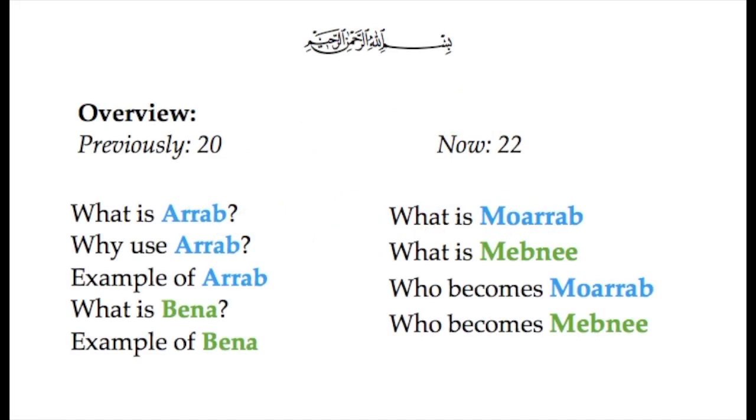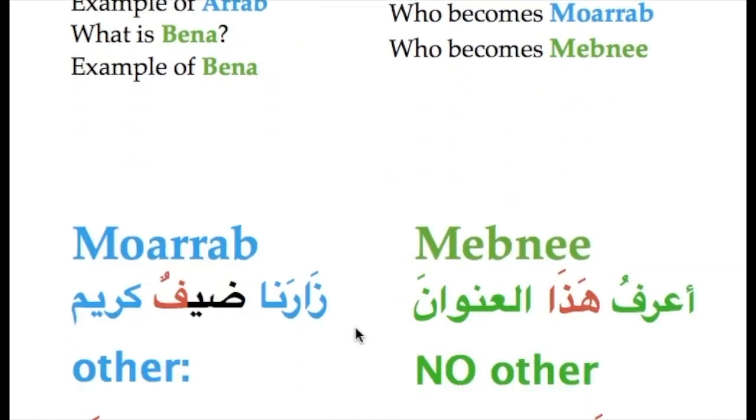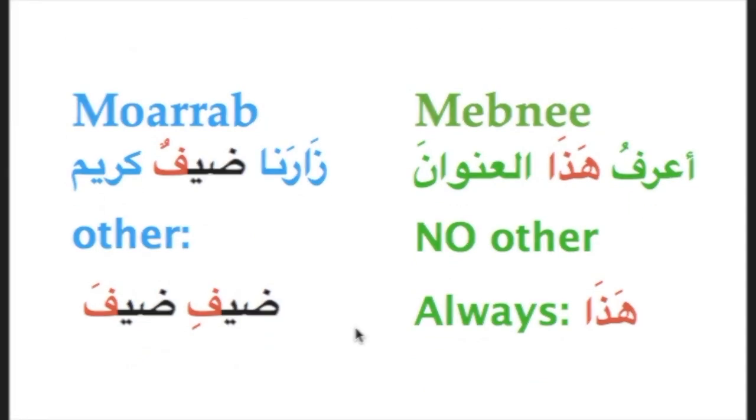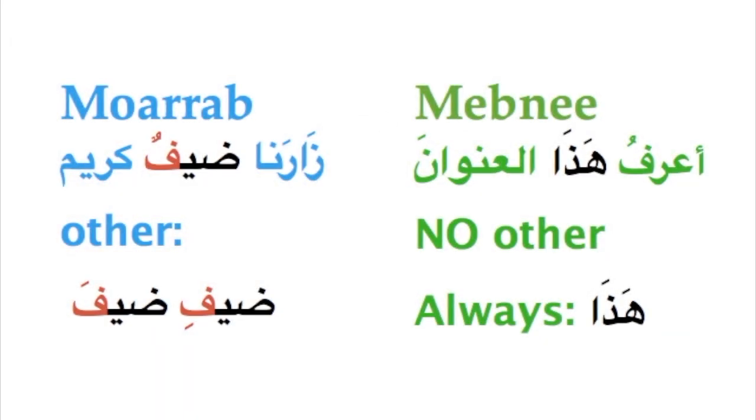Previously in lesson 20, we discussed what is Arab and what is Bina, and we gave examples of them. In this lesson, we discuss something called Mu'rab and Mabni, which, as you can tell by the colors, is very related. We're also going to discuss who becomes Mu'rab and who becomes Mabni. And we will revisit this example. So first, what we mean by Mabni is that it will always be in this form. There's no other form. It will always be هذا.